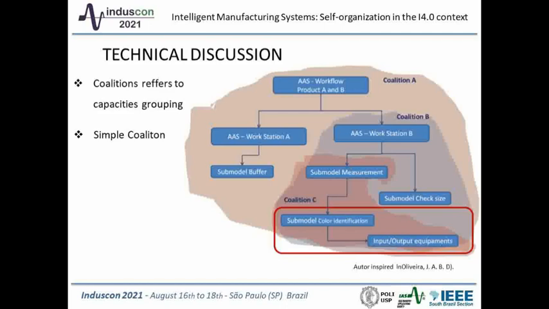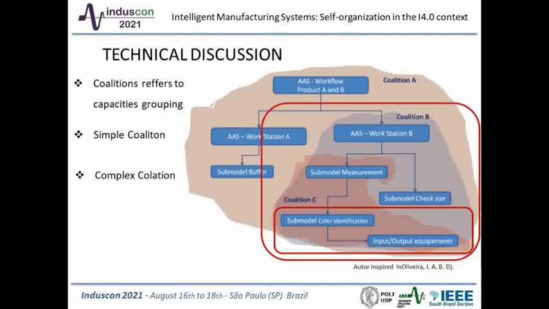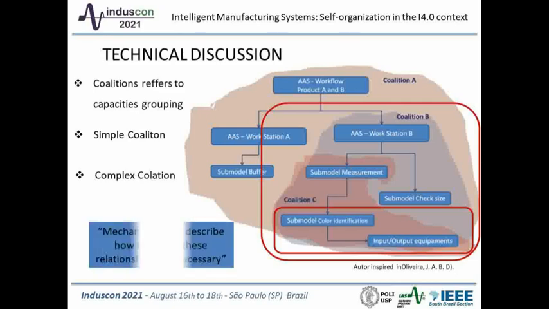Therefore, the groups A and B are complex coalitions for treating a high level of detail with regard to resource skills. In short, simple coalitions are defined with a direct relationship of capabilities in the administration shell, and the complex coalition involves different atomic levels of capabilities that may emerge from a new skill creation in the control system. In this last case, mechanisms that describe ways to realize this relationship are necessary.